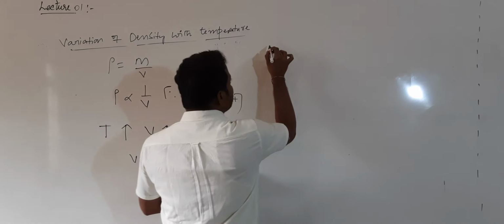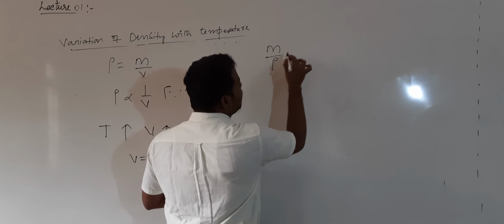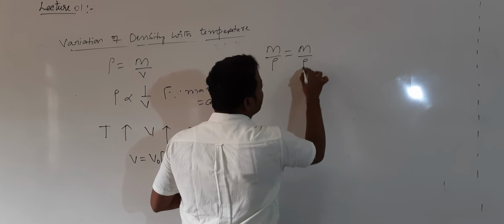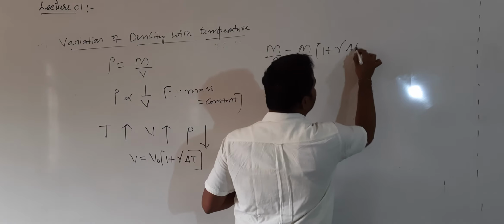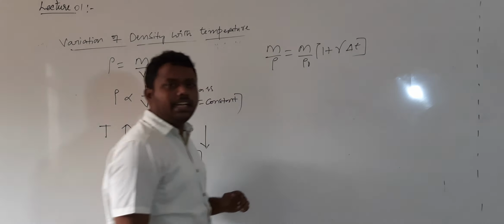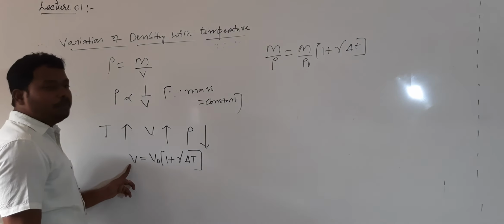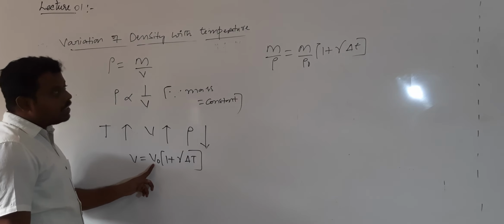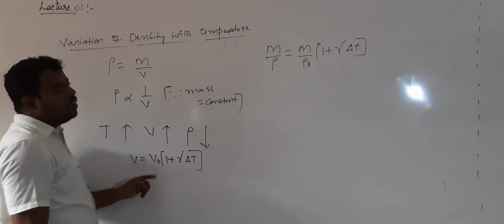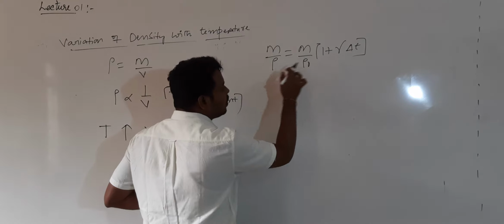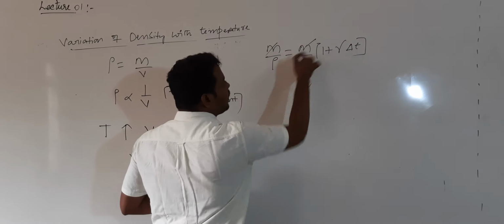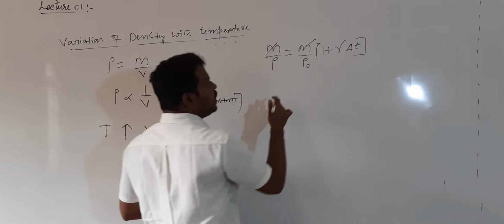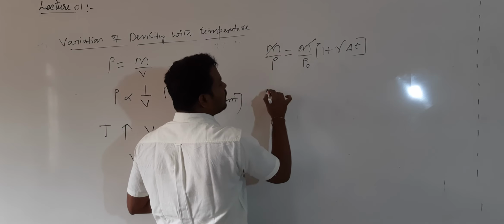So M by rho will be equal to M by rho naught into 1 plus gamma into delta T. Correct? In place of V I wrote mass by density, and in place of V naught I wrote M by rho naught, where rho is the density at T degrees and rho naught is the density at 0 degrees. Mass is the same, so M cancels. Then what do I get? Can I send rho naught to this side?